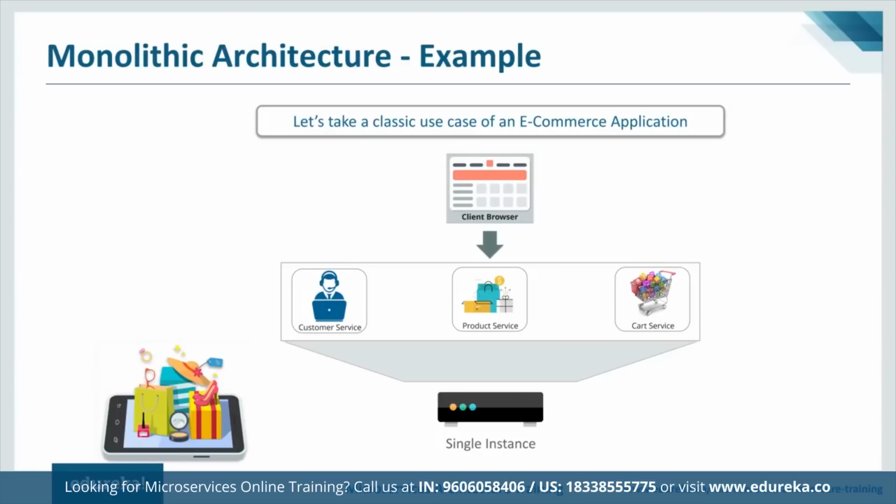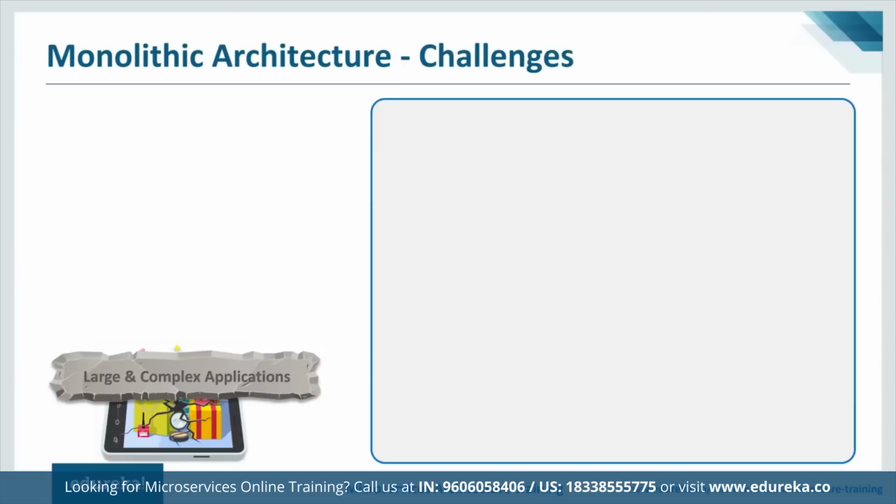Now, since everything comes with its pros and cons, monolithic architecture also has a few major drawbacks. Let's discuss them one by one. The first disadvantage is large and complex applications. With an increase in the size of the application, it becomes really complex to understand and modify, right? As a result, development slows down and modularity breaks down over time.